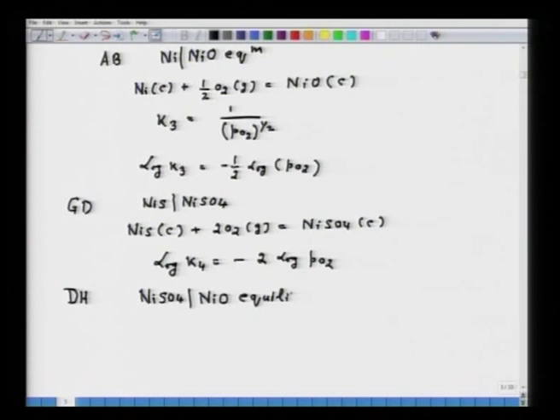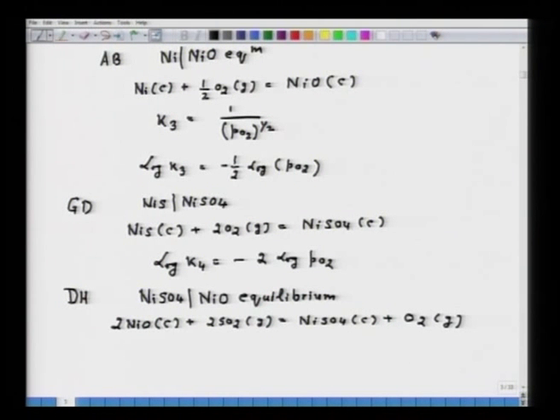It represents NiSO4, NiO equilibrium. So, I will write down now 2 NiO condensed phase plus 2 SO2 gaseous phase, that will be equal to NiSO4 condensed phase plus O2 gaseous phase.